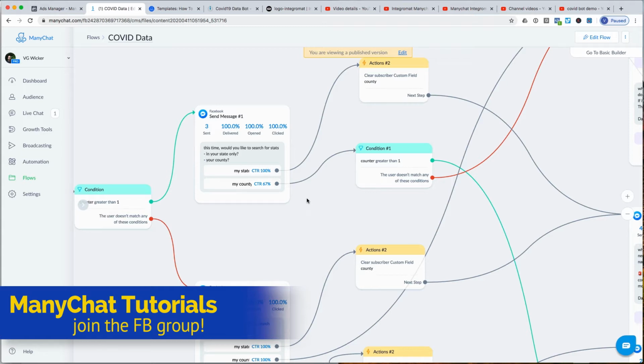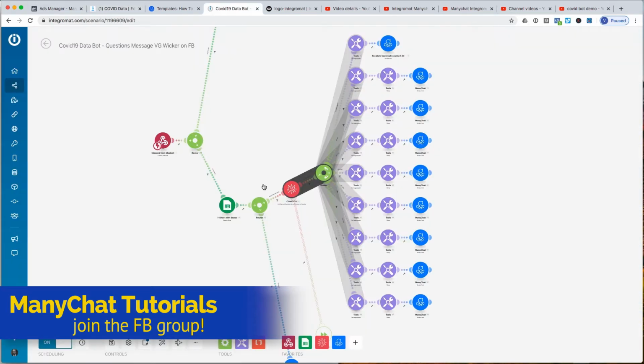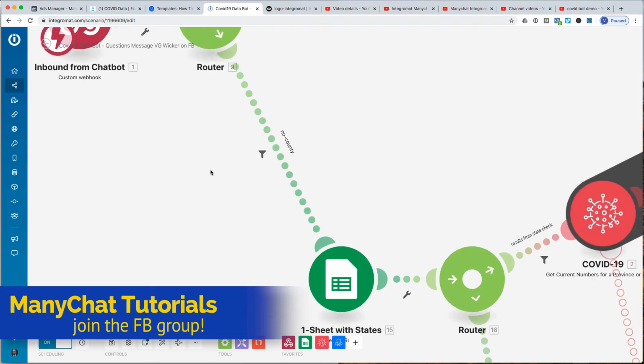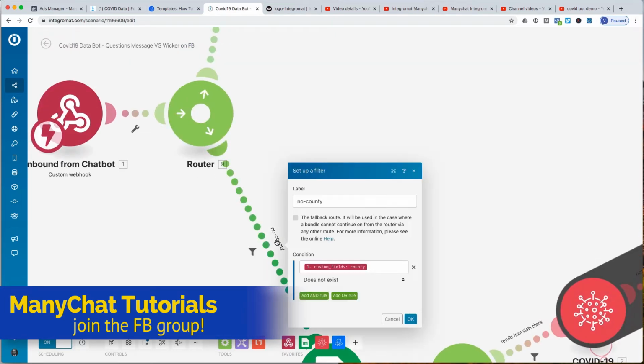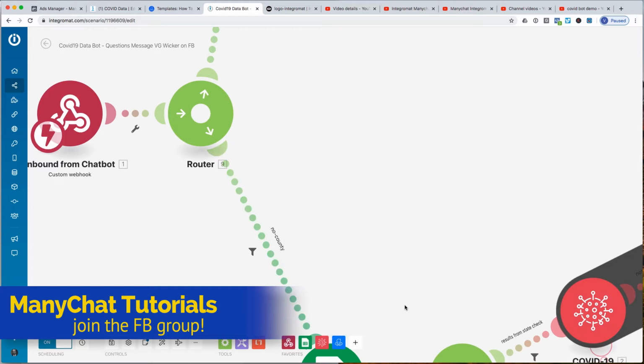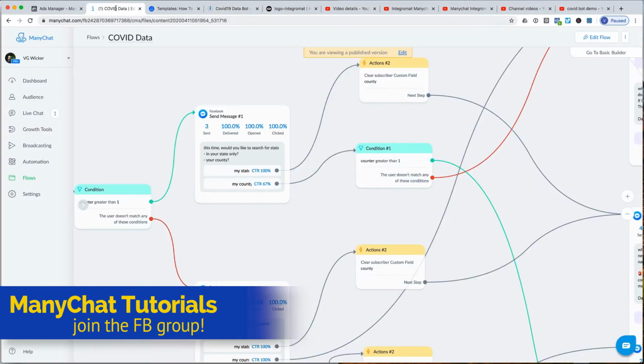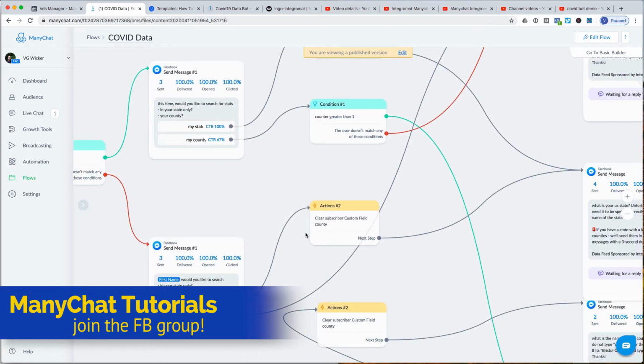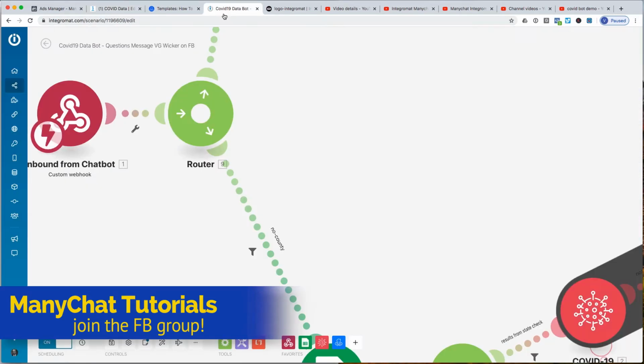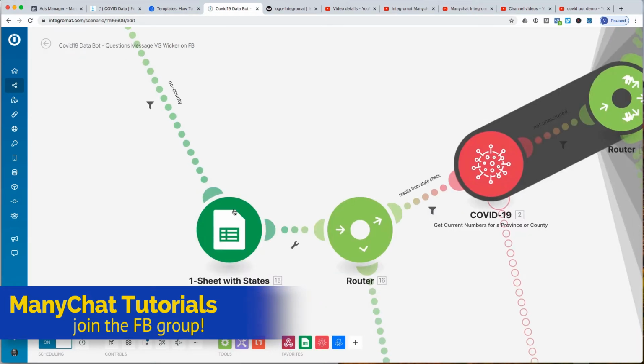So if you click the state option, it's going to take you down this flow. Basically, it's going to say that no county exists because they're not asking for a county, and we actually go through some steps to clear the county just to make sure that's not coming in. And we then check to see if the state spelling they provided actually is the proper spelling. We use the same function we used in the county flow.